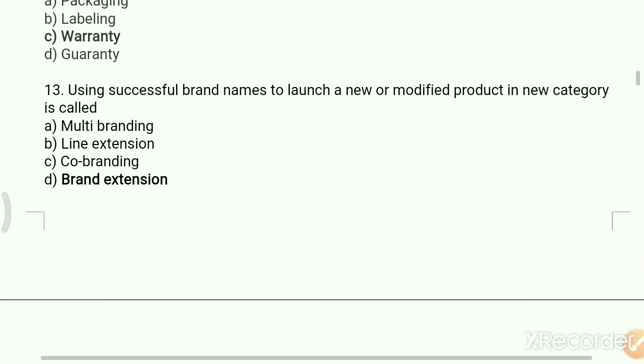Using successful brand names to launch a new or modified product in new category is called the option A, multi-branding, B, line extension, C, co-branding, D, brand extension.